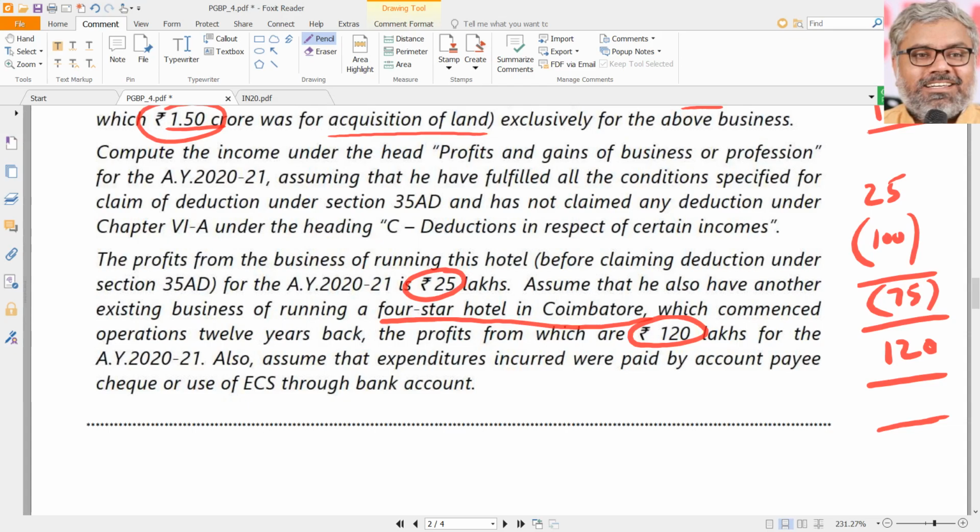So ultimately, what is going to be the taxable amount? Of course, assuming always all amounts are paid by account payee cheque or ECS. That's okay. 25 plus 20, the final PGBP, that is taxable. This taxable amount of PGBP will be how much? For this particular SSE, 45 lakhs.